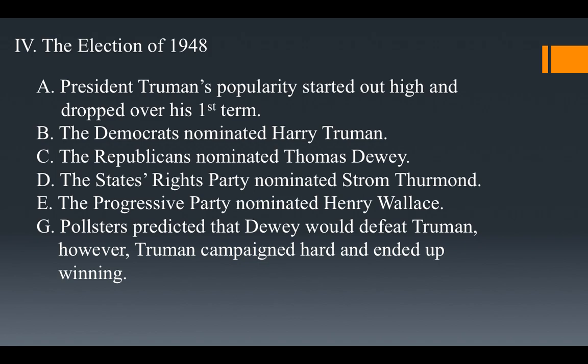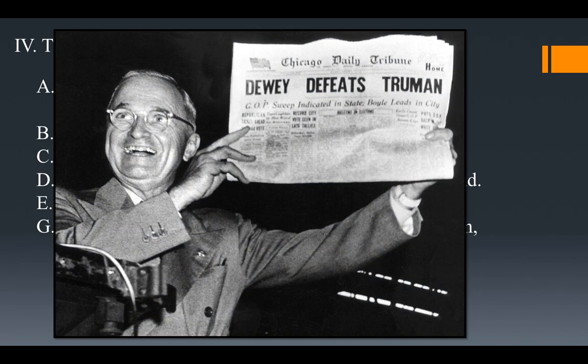The pollsters in this one, going through the polls, predicted that Dewey was going to defeat Truman. However, that poll came out in September. Truman spent the rest of September, October, and November campaigning very hard, traveled the country, gave a lot of speeches. Dewey kind of took it easy, didn't really do a lot of speeches, and when it came out, Truman wins. And that's President Truman holding up the Chicago Daily Tribune. It's a very famous picture. Dewey defeats Truman. They were predicting Dewey to win, and Truman ends up winning the presidency.